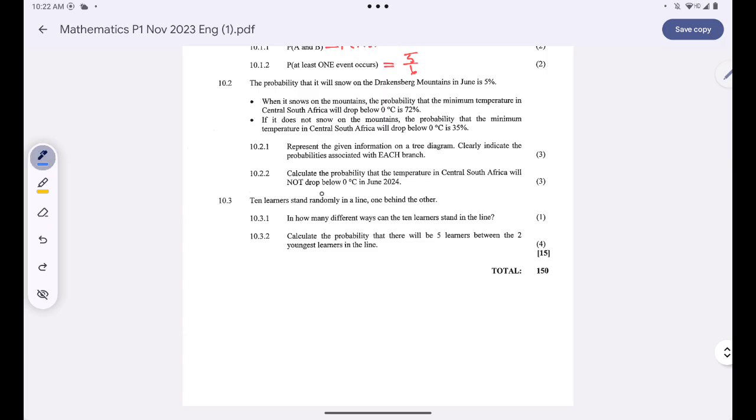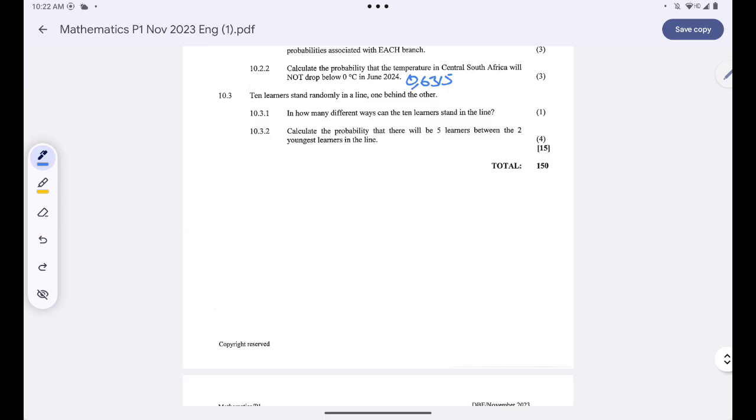Okay, I got 0.6315 as my probability there. Okay, now 10.3 we have 10 learners. That means 1, 2, 3, 4, 5, 6, 7, 8, 9, 10. Okay, there are 10 learners, and these 10 learners stand randomly in a line, one behind the other. In how many different ways can the 10 learners stand in the line?